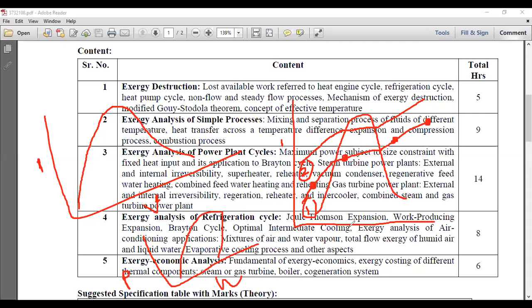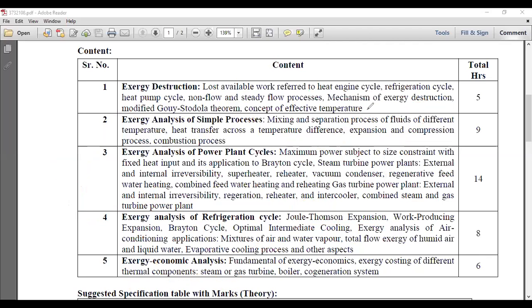So we'll study the three basic diagrams or charts to understand the exergy analysis of different components which are related to the thermal power plant, refrigeration cycle, right? And which are available in the simple process, right? So this is a basic idea about these three kinds of charts. Now in the second chapter, this is what effective temperature. Okay, that we'll see in detail in this particular point. Now second chapter is based on the simple processes that we have gone through in course objective 2, that is simple processes.